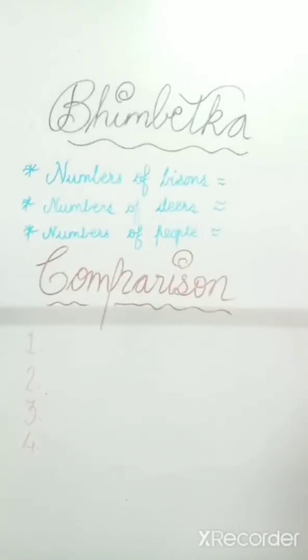Let us start from our chapter number 3, a trip to Bhopal. We are at the next stop. It is Bhimbetka. Here we will learn about different types of animals and we will calculate the numbers of deers and bisons there. But one girl is so interested in counting the number of people. So let us start. Our new topic is about Bhimbetka.